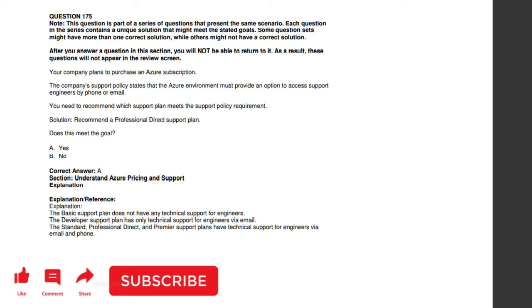So as I said, basic support is the first level of support, and all other tiers in the hierarchy, like developer, standard, professional direct, and premium, have the feature of reaching a support engineer by phone or email. So it depends on this hierarchy. So the answer over here is yes, you can reach out to the support engineer.